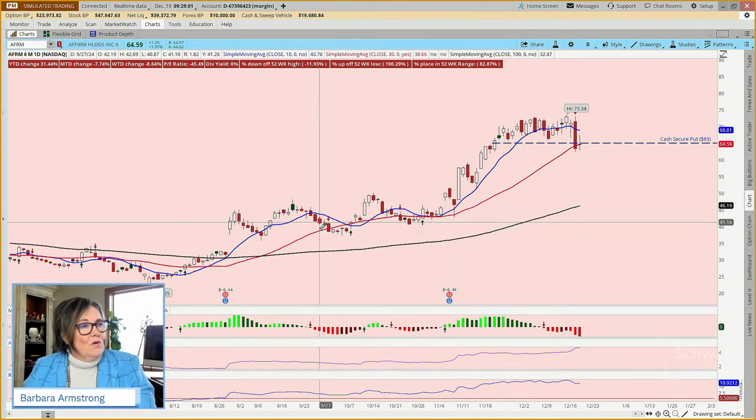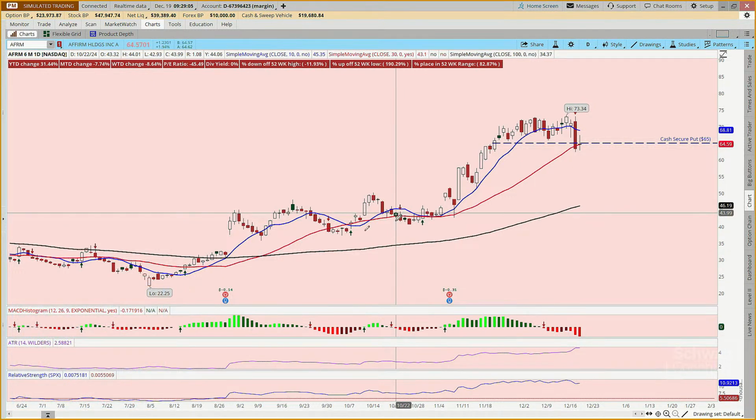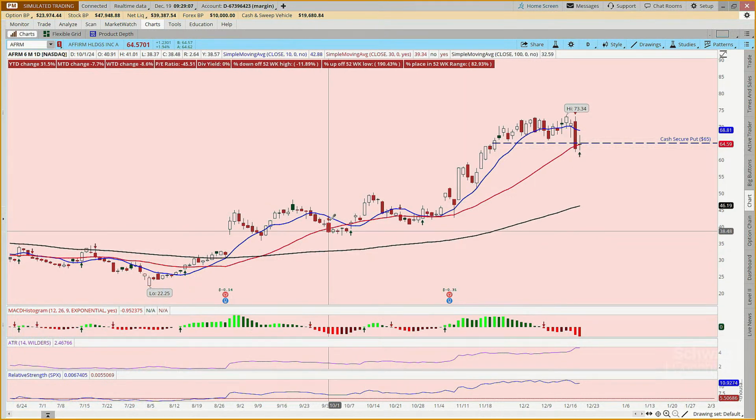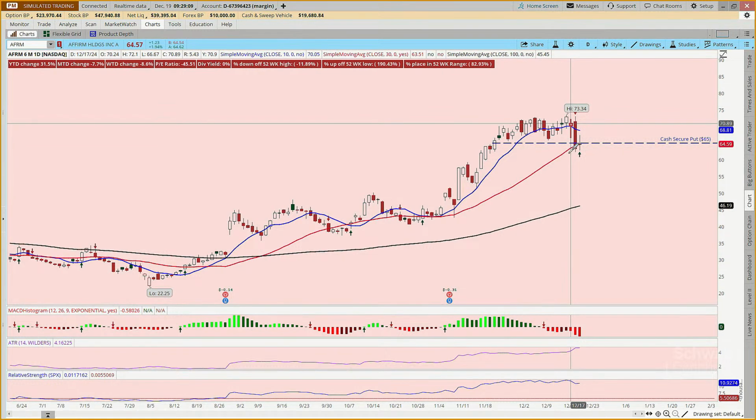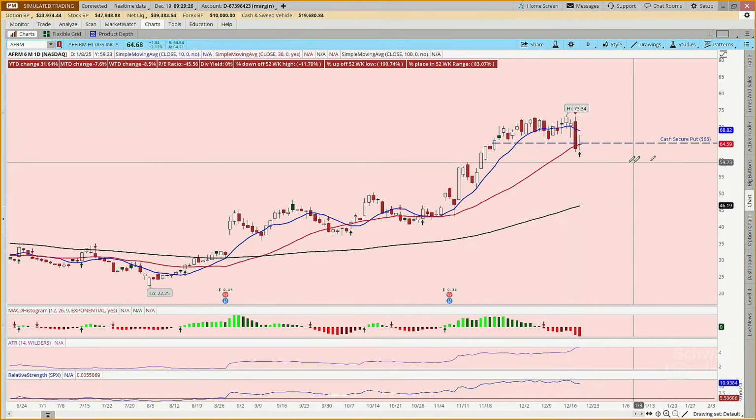So somebody's asking, what is this indicator on the chart that's showing these little arrows? If we look at this one yesterday on Affirm, it closed below the 30-day moving average. And I have turned on an indicator to say, give me a red arrow if it closes below the 30-day moving average. And then when it closes back above, you'll see a green arrow. So we have a green arrow now.